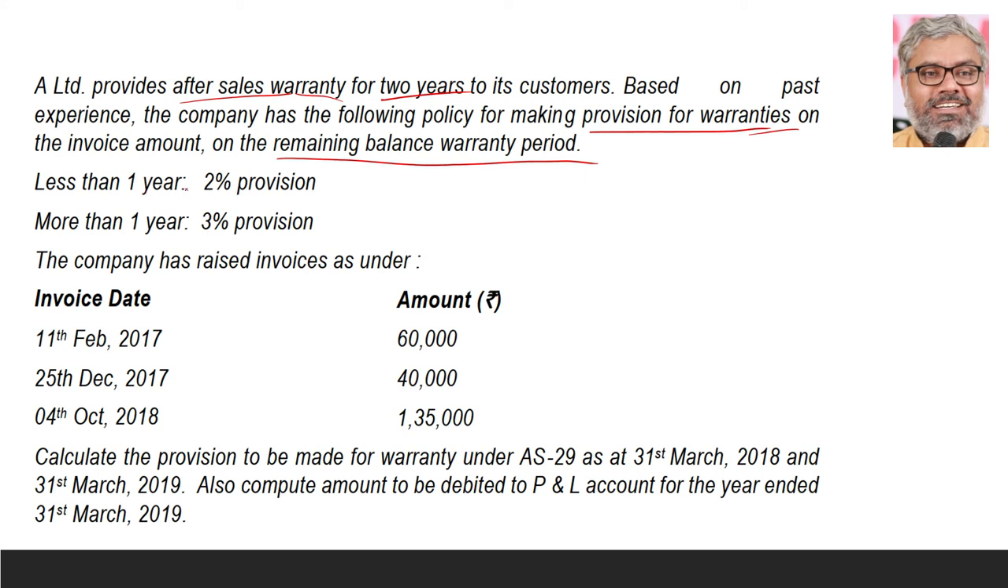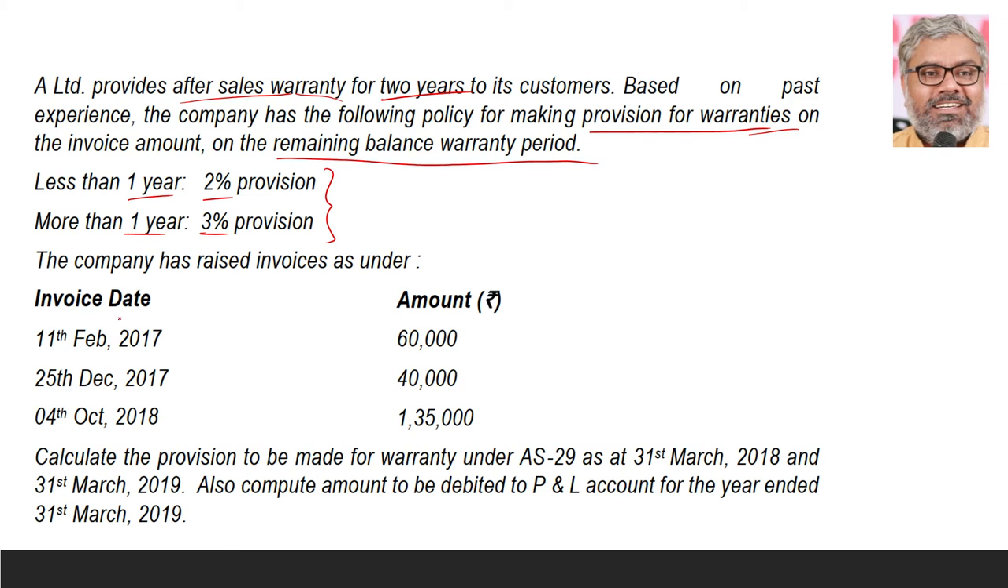If the remaining balance warranty period is less than 1 year, then we create a 2% provision. If the remaining balance warranty period is more than 1 year, then we create a 3% provision. So, a very important point: the remaining balance warranty period is what we have to check, identifying whether a 2% provision is required or a 3% provision is required.